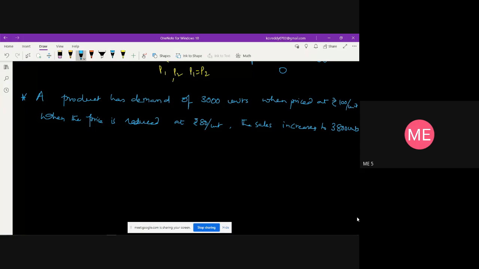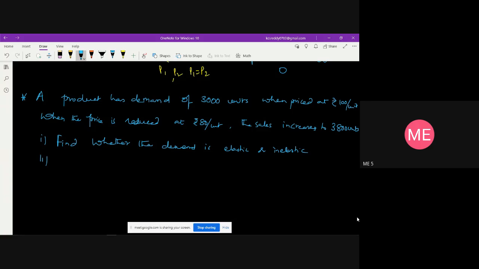So now, the first one is to find whether the demand is elastic or inelastic.